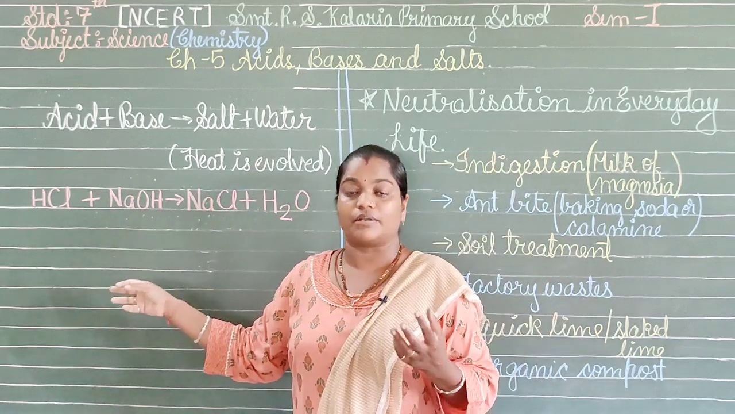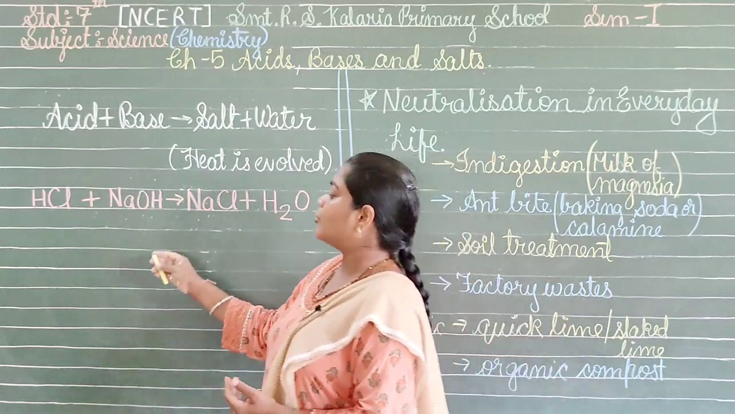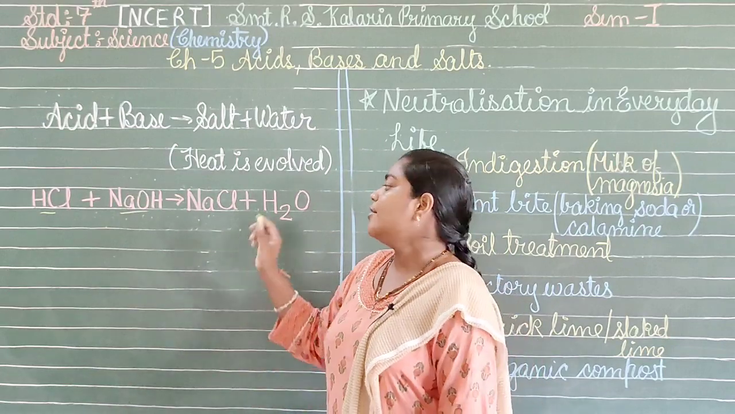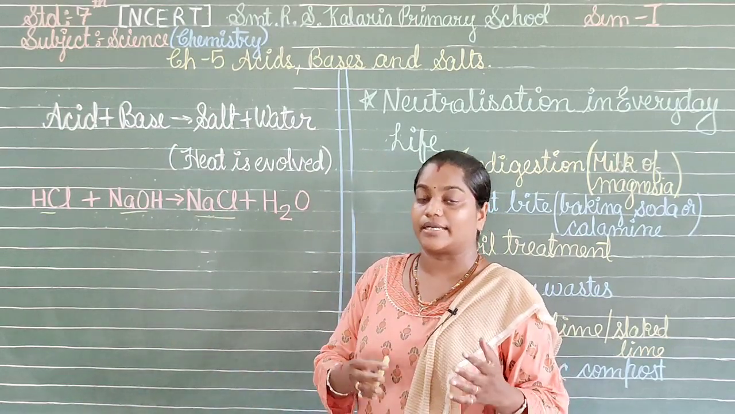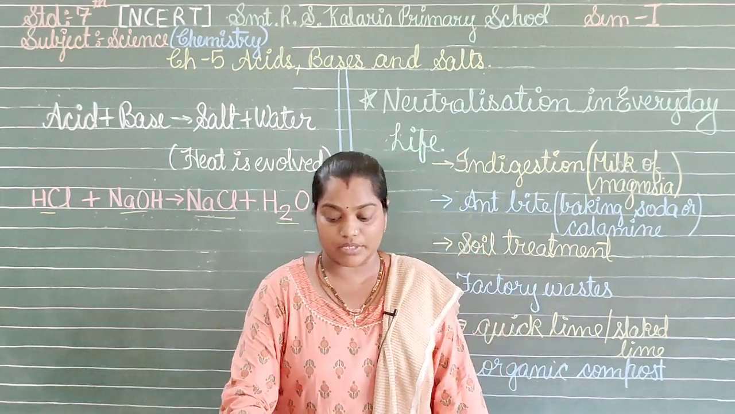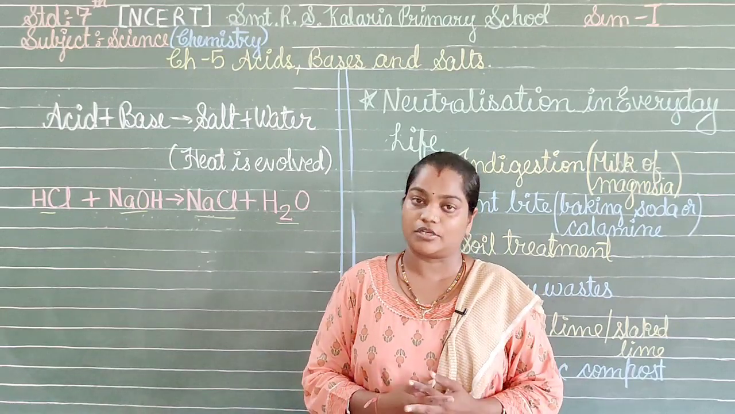Now the reactions have the names as given here. We have hydrochloric acid, HCl, and NaOH, that is sodium hydroxide, giving NaCl, that is sodium chloride, the common salt, and H2O, that is water. These are the reactions which form because of this neutralization method.